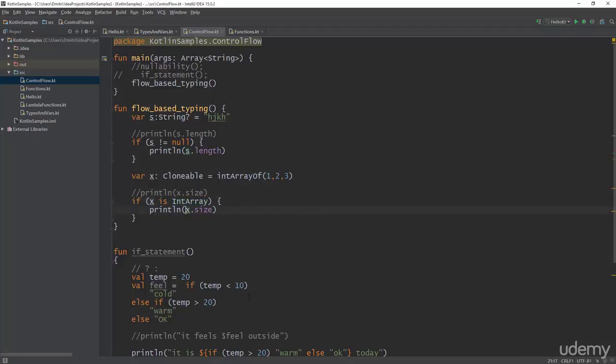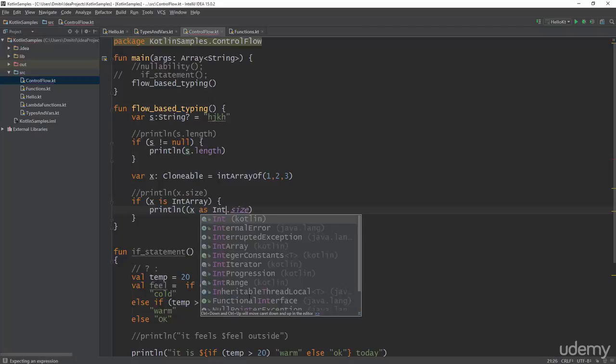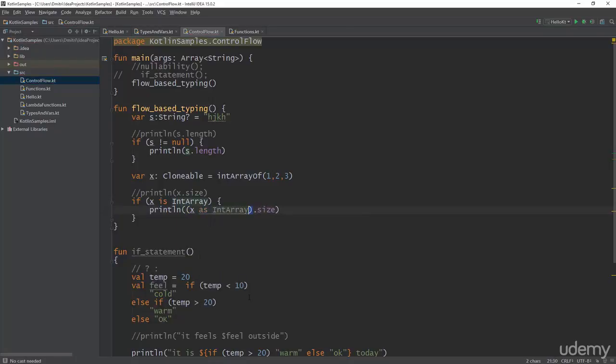Therefore, I don't have to write (x as IntArray).size. I can just use x.size, and you can actually see that the IDE tells you that this cast is not needed. So we can get rid of it, because as soon as you've checked, you can start using it as the type that you've checked against. And this is great. This saves you a lot of trouble and a lot of typing as well.